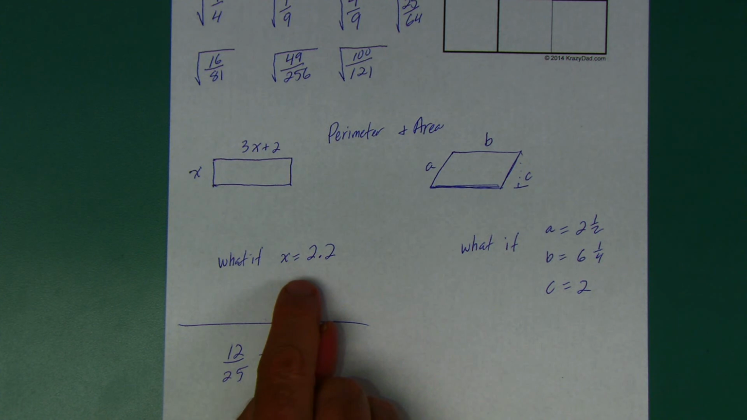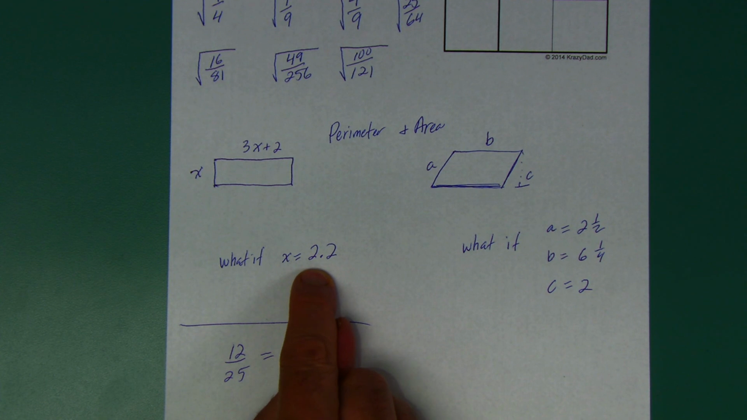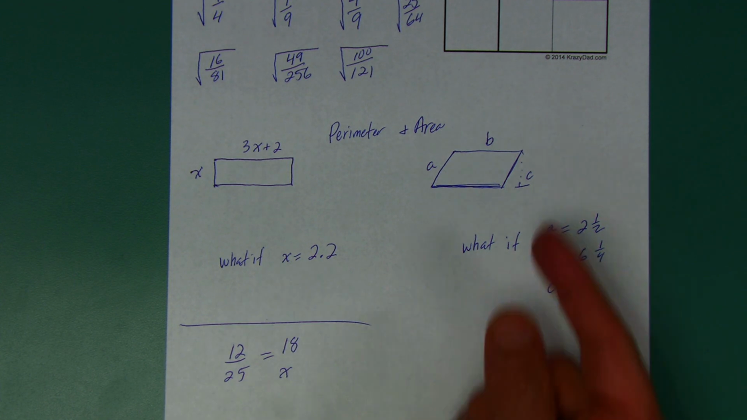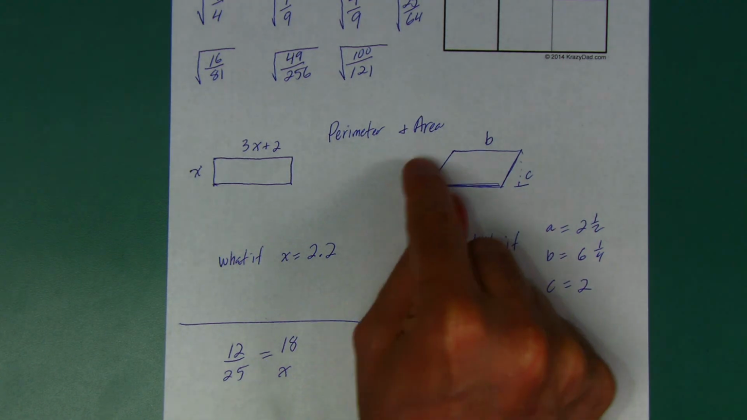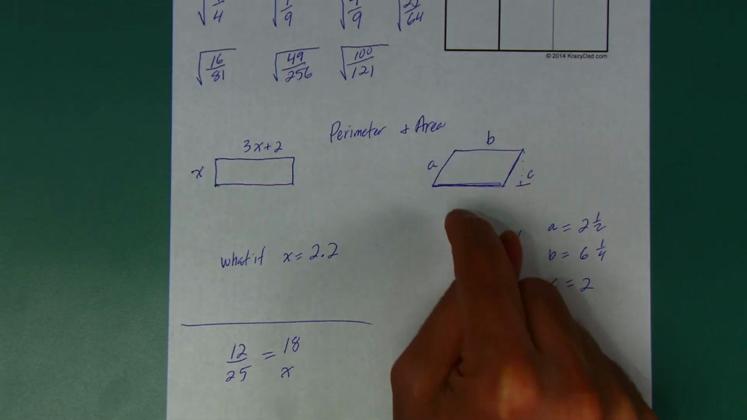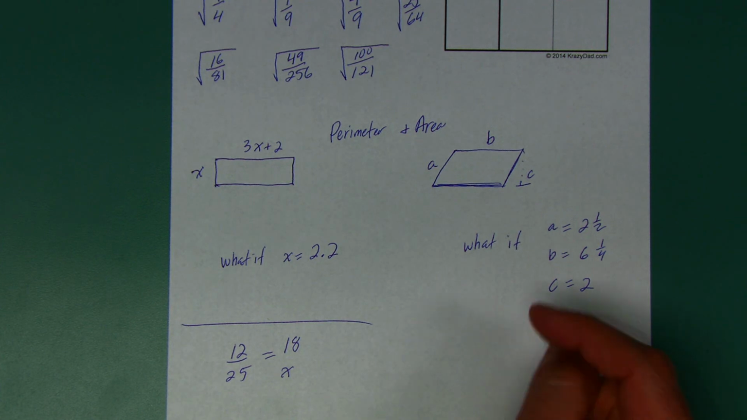When you get all done with both of those, then we're going to say, what if x is 2.2? What's area and perimeter then? You get to go substitute. Same idea here with the parallelogram. Again, you got to add up all the way around. A plus B plus A plus B. That's the perimeter. The area is the base times the height.